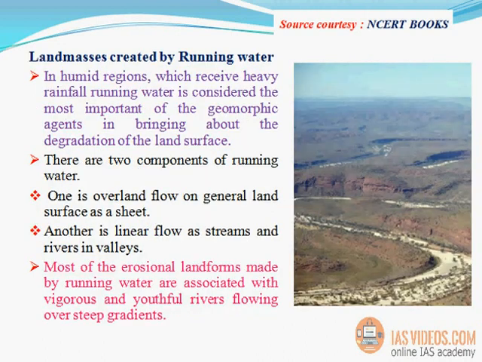Landforms created by running water. In humid regions, which receive heavy rainfall, running water is considered the most important of the geomorphic agents in bringing about the degradation of the land surface. There are two components of running water. One is overland flow on general land surface as a sheet. Another is linear flow as streams and rivers in valleys. Most of the erosional landforms made by running water are associated with vigorous and youthful rivers.